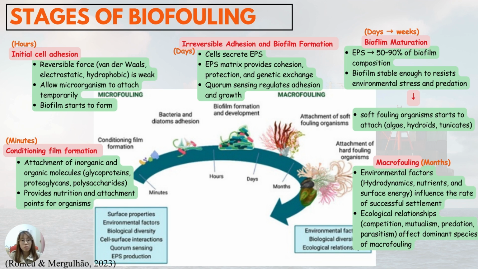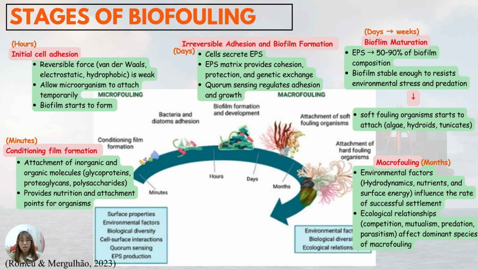Then within days of immersion, it shifts from reversible to irreversible adhesion and biofilm formation. In this stage, the cells start to secrete EPS that provides cohesion, protection, and genetic exchange. There is also quorum sensing in this stage. Within days to weeks, the biofilm starts to mature, which is stable enough to resist environmental stress and predation. At this stage, soft fouling organisms also start to attach.